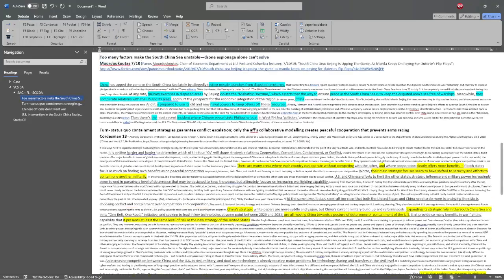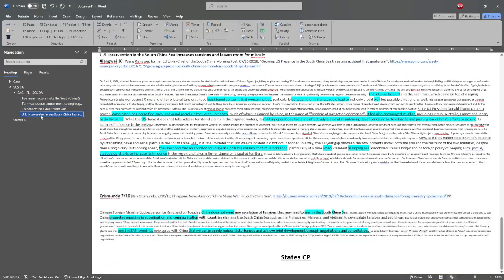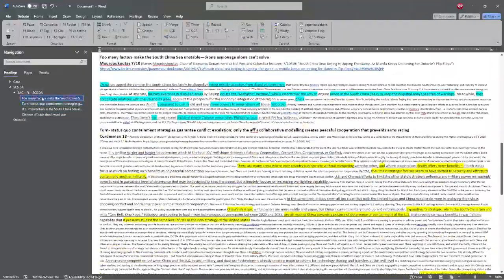So now we have a uniqueness argument and then two link turns, and we'll go ahead and move this defense to the bottom because these are offensive arguments. So we have a uniqueness argument, which says their argument is that the South China Sea is stable now. We say that the South China Sea is unstable right now. And so the plan isn't going to cause the disadvantage.